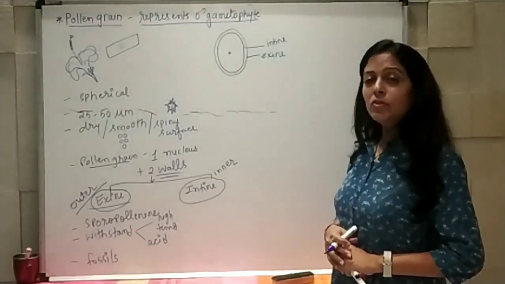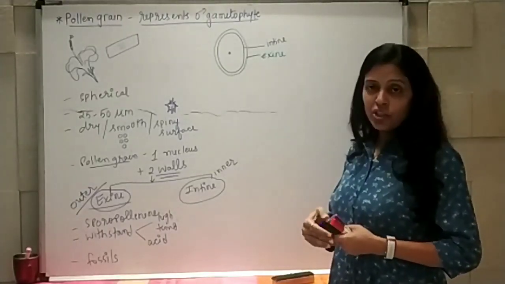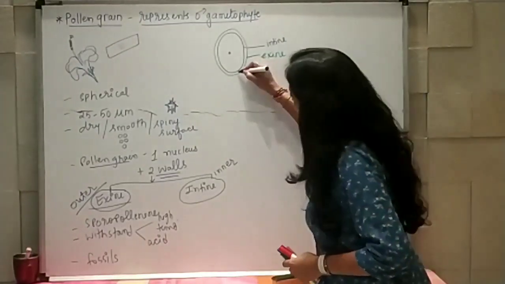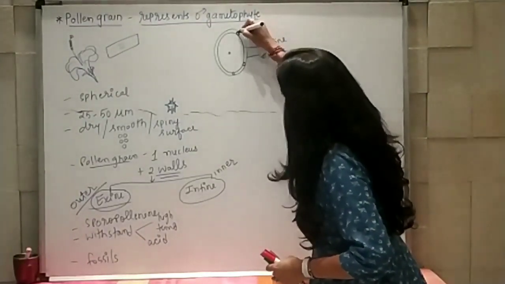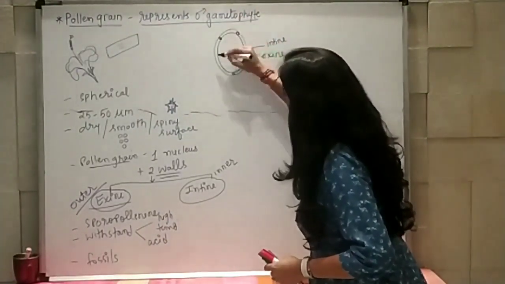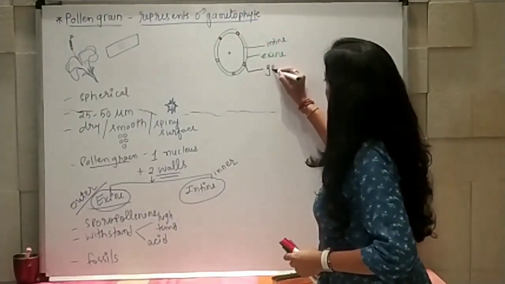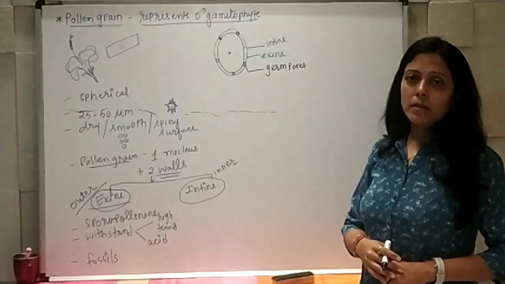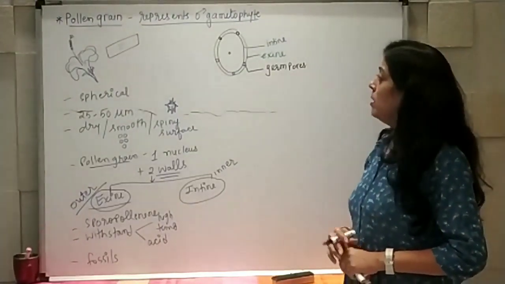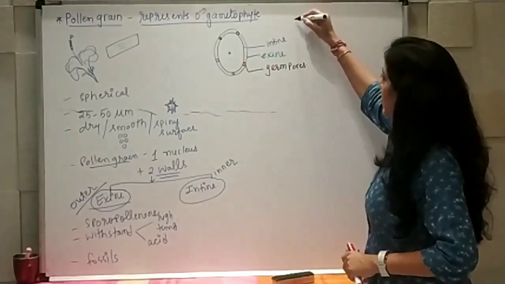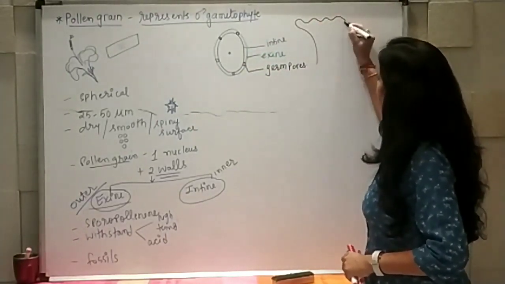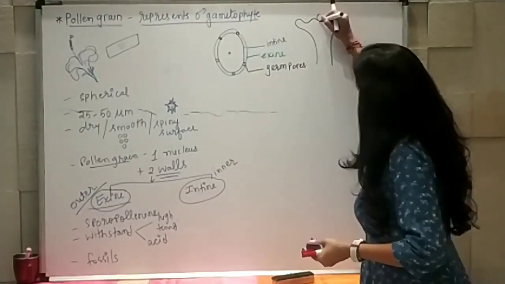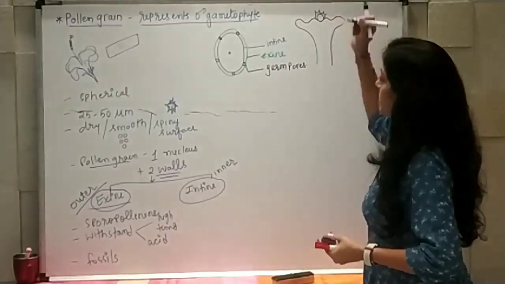But this exine layer also has certain structures known as uniform apertures called germ pores. These are germ pores. Right? What is the function of germ pore? When this pollen grain gets settled on stigma of carpel, for example this is stigma of carpel, and the pollen grain is present here, and it germinates.